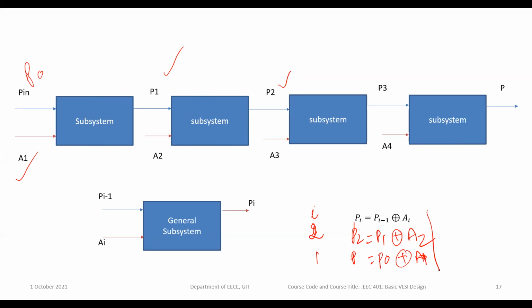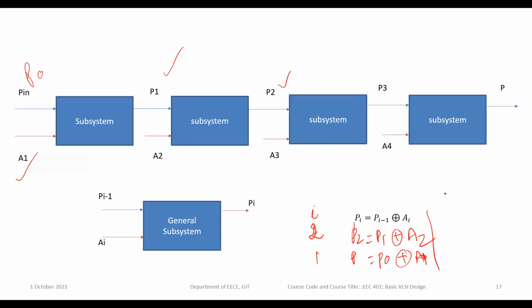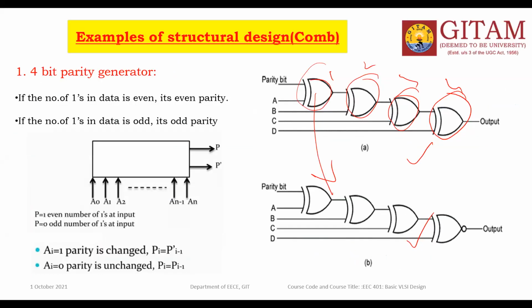This is the 4-bit parity generator block diagram, and this is the implementation with the gates. Each exclusive OR is one subsystem, so the design of one exclusive OR gate is enough.